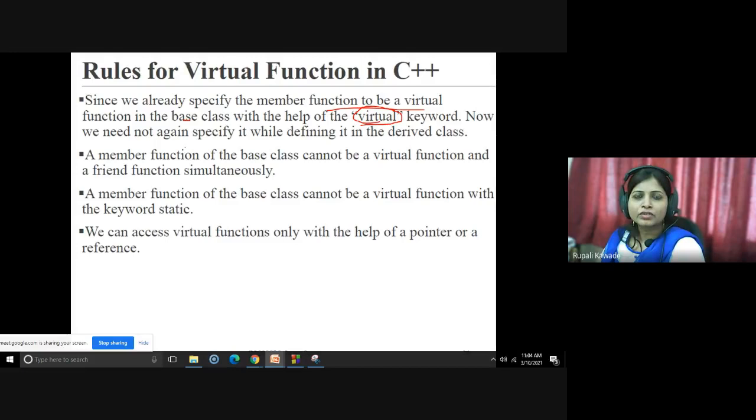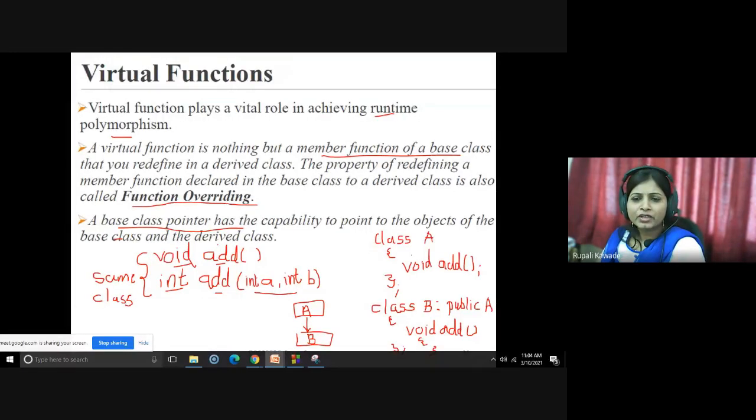If you have to make the void add function virtual, what you need to do is simply put the keyword virtual before the function signature.